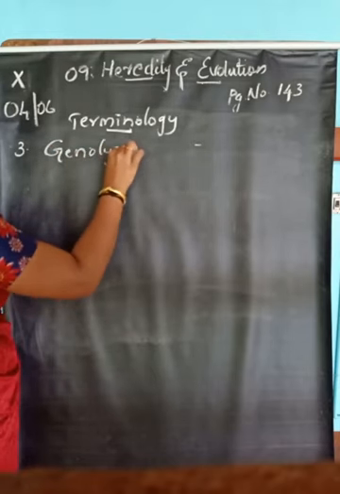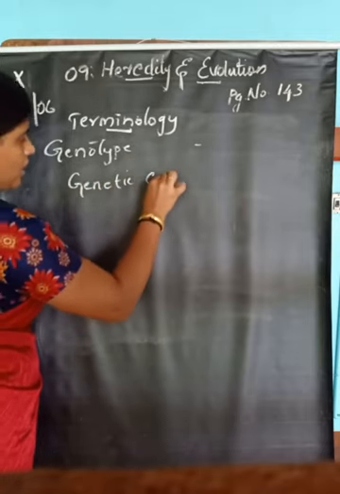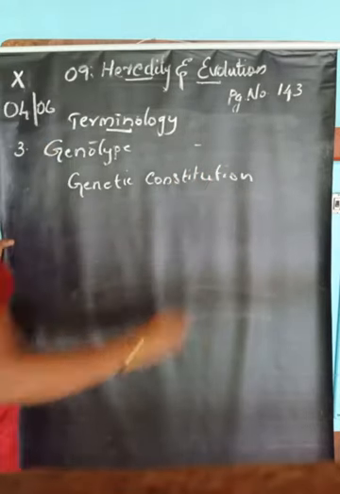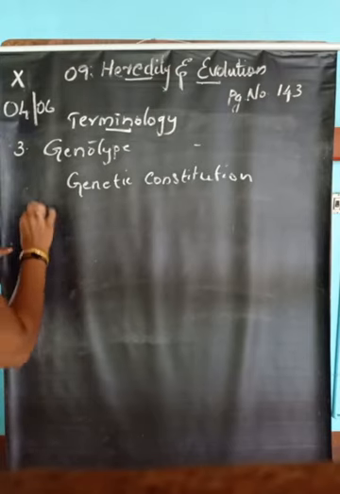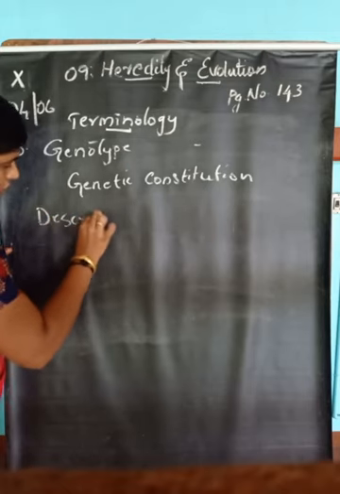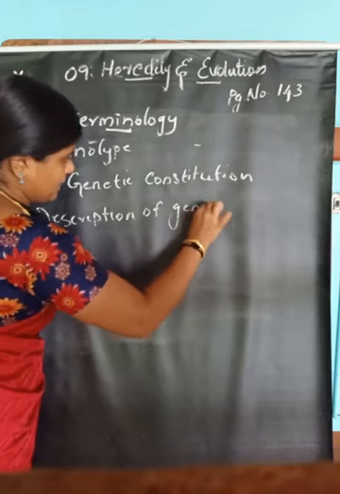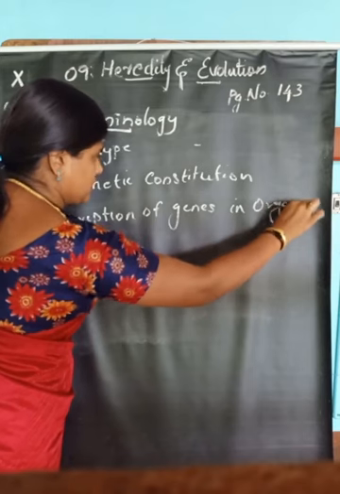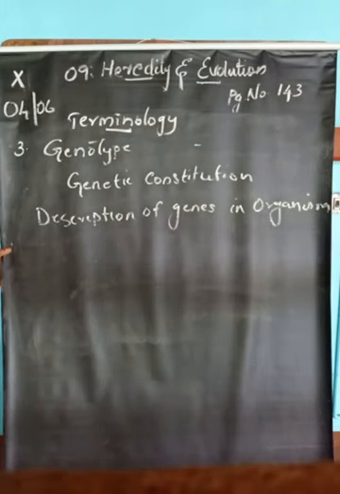Or in other words, it is the description of genes present in the organism. So that is called genetic constitution.